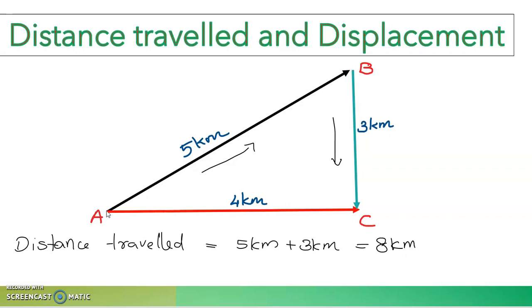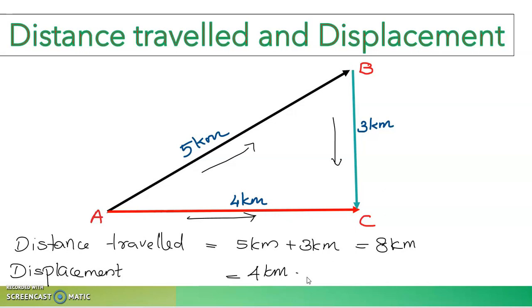In the second case again he traveled from A to C, but he took the shortest path, right? He took the direct straight path between A and C without going to B. Directly he has gone to C. That means A to C he has traveled 4 kilometers. So we say that the displacement of the person is equal to 4 kilometers.